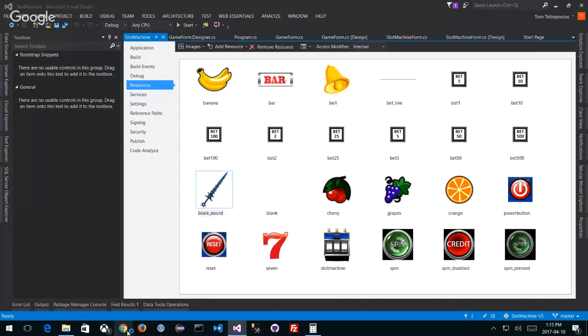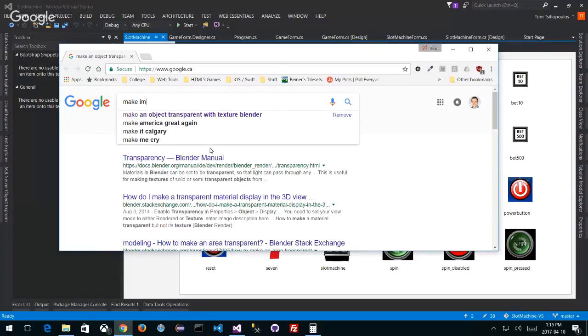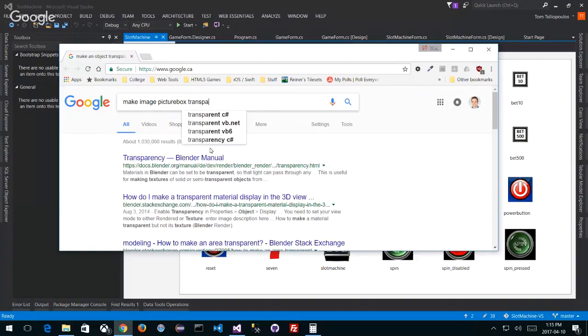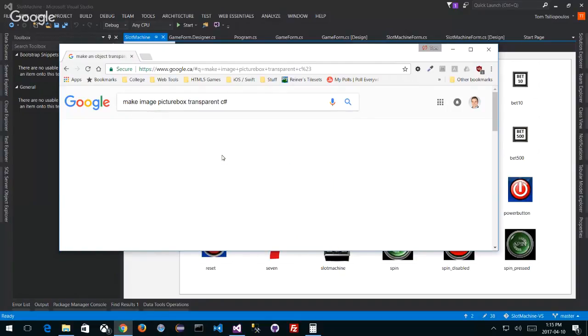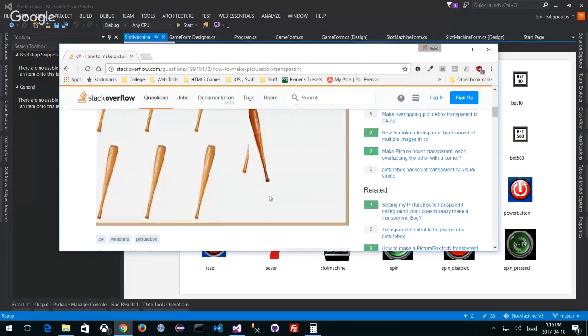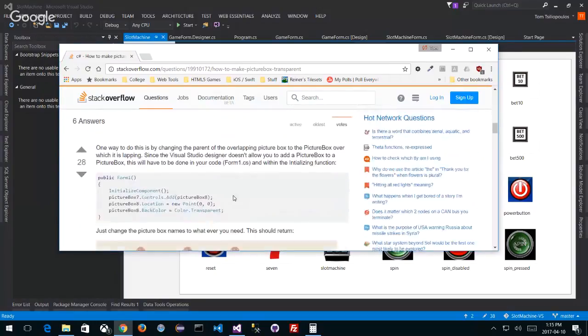So let's Google it again. Make image box transparent C#. All right, there we go. This is the problem, exactly what we're experiencing. And what does he say?